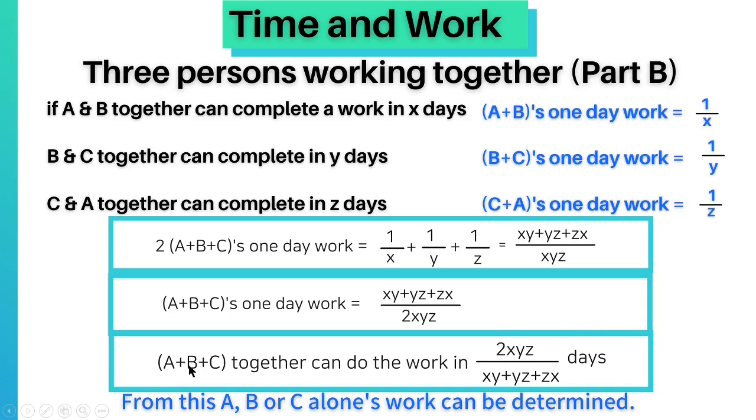If we subtract B plus C's work from A plus B plus C's work, we get A's work. If we subtract C plus A's work from A plus B plus C's work, we get B alone's work. And if we subtract A plus B's work from A plus B plus C's work, we get C alone's 1 day work. This way we can find in how many days A, B or C alone can do the work. And we will learn this formula by solving some questions.